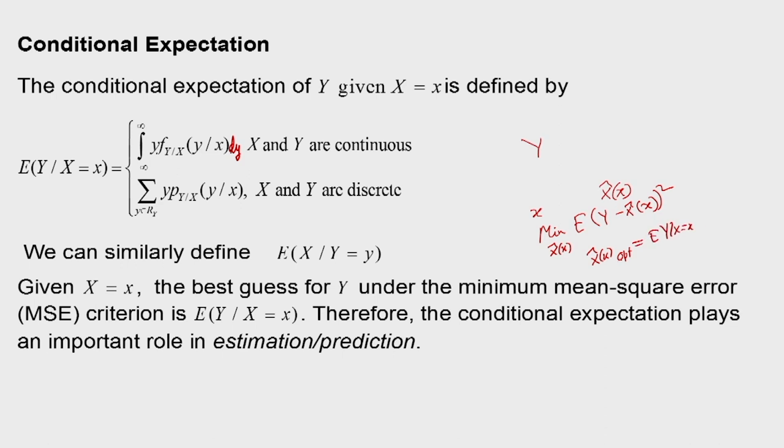Therefore, if we have observed X, then the best guess for Y is the conditional expectation. That is why conditional expectation is very important. And when I plot this conditional expectation as a function of x, this is known as the regression of Y on X.